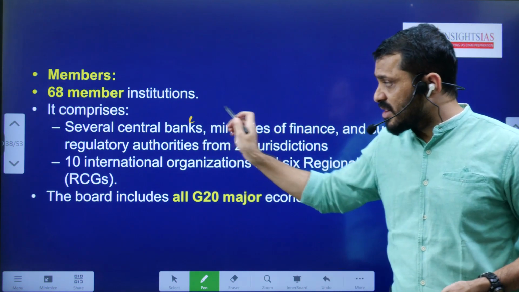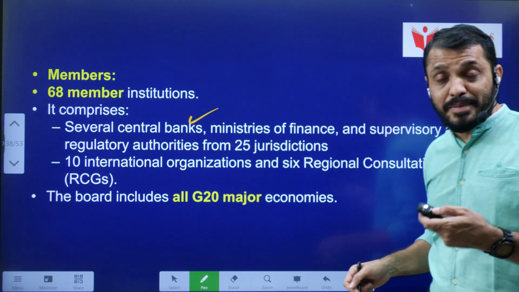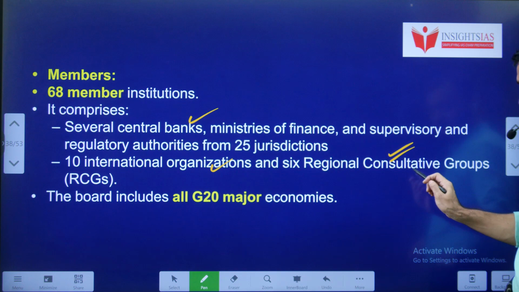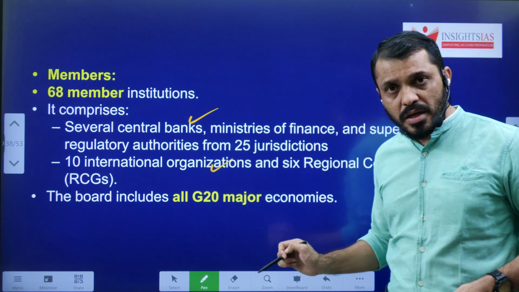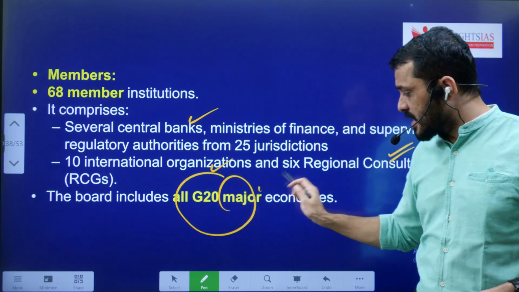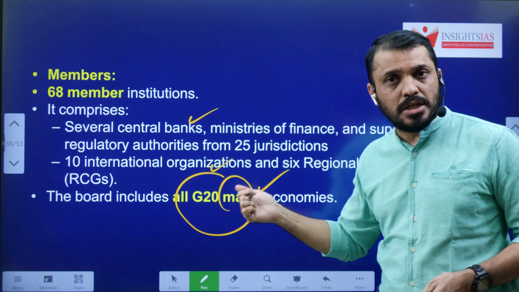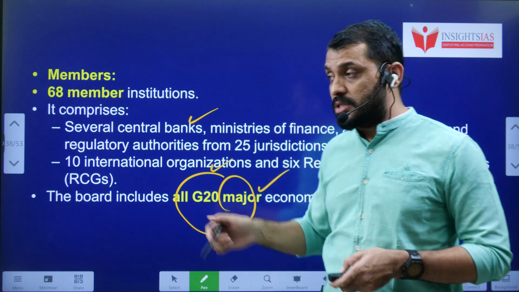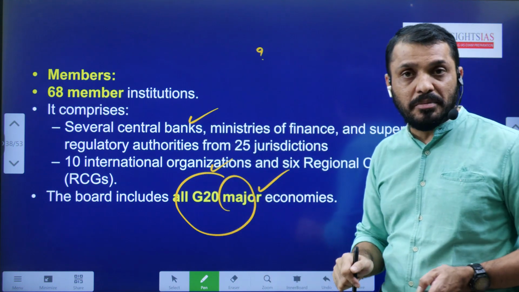They include several banks, central banks of various countries, as well as 10 international organizations and 6 regional consultative groups. This board includes all the G20 major economies. Of course, India is also a member of G20. You know that this year's G20 meeting happened in India. Tell me, students, what is the theme of this year's G20 meeting?